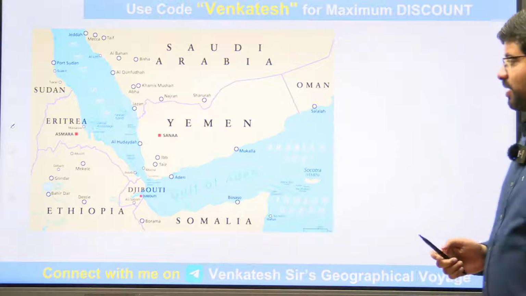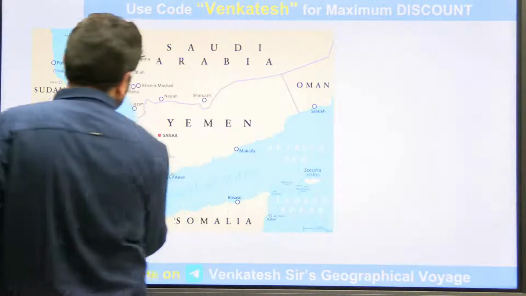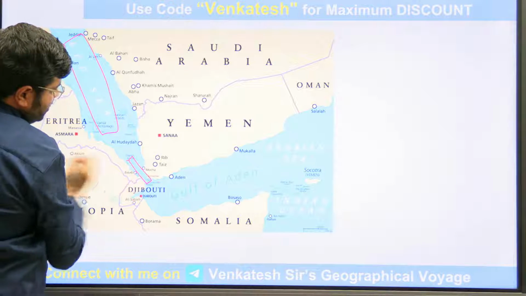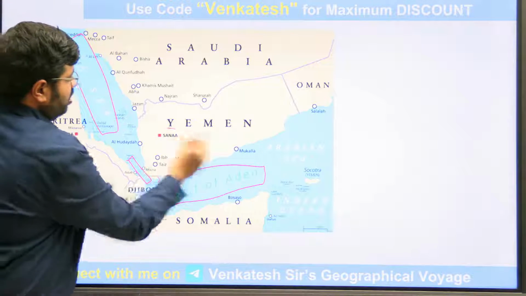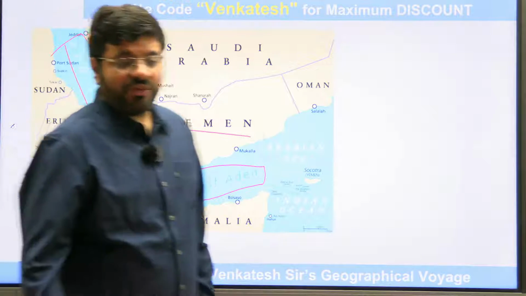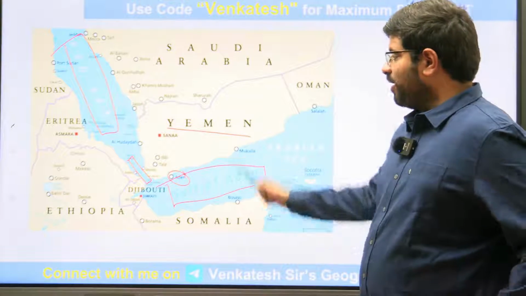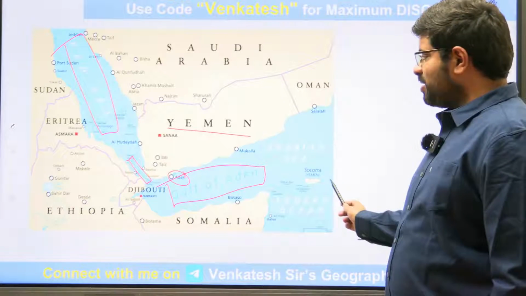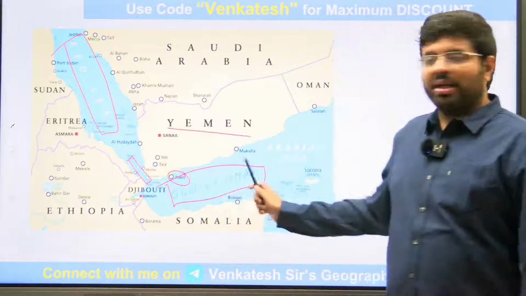Now, the first thing you can see here, I think n number of times you have seen the Red Sea. This is the Red Sea. This is the Bab el Mandab Strait, and this is the Gulf of Aden. You can see Aden, a Yemen city, Gulf of Aden. So definitely Gulf of Aden is associated with which country? You can see Yemen, Somalia, very, very important. Gulf of Aden is a narrow intrusion of the Arabian Sea entering into the land.